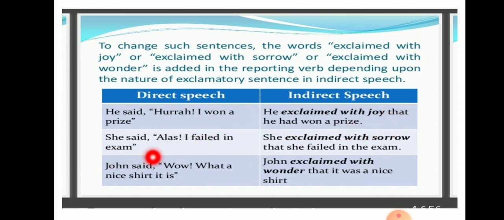She said, "Alas, I failed in the exam." So this is a sorrow expression. So we are changing it as, she exclaimed with sorrow that she had failed in the exam. Again, that is the conjunction here. John said, "Wow, what a nice shirt it is." So that is wonder. This sentence is expressing wonder. John exclaimed with wonder that it was a nice shirt. Again, we are using that as the conjunction here also.